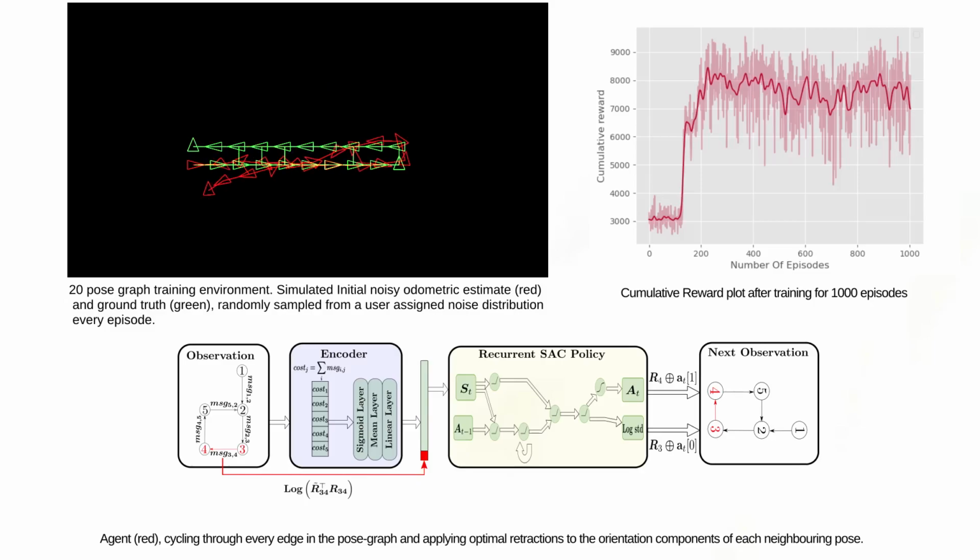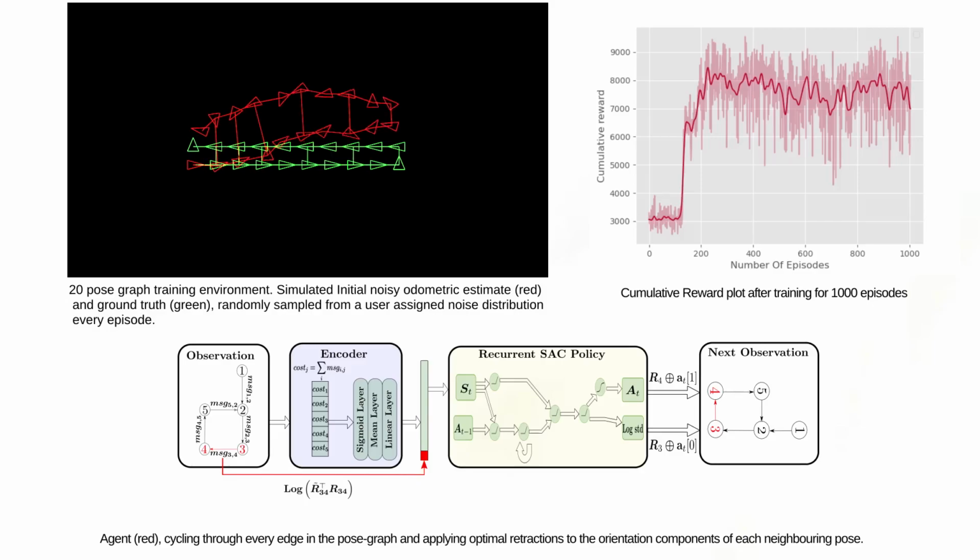The proposed modular encoder agent architecture is comprised of two main components. The first component is an encoder used to capture the observed orientation cost of the graph, and the second component is a recurrent soft-actor critic agent whose policy predicts the optimal orientation retractions.